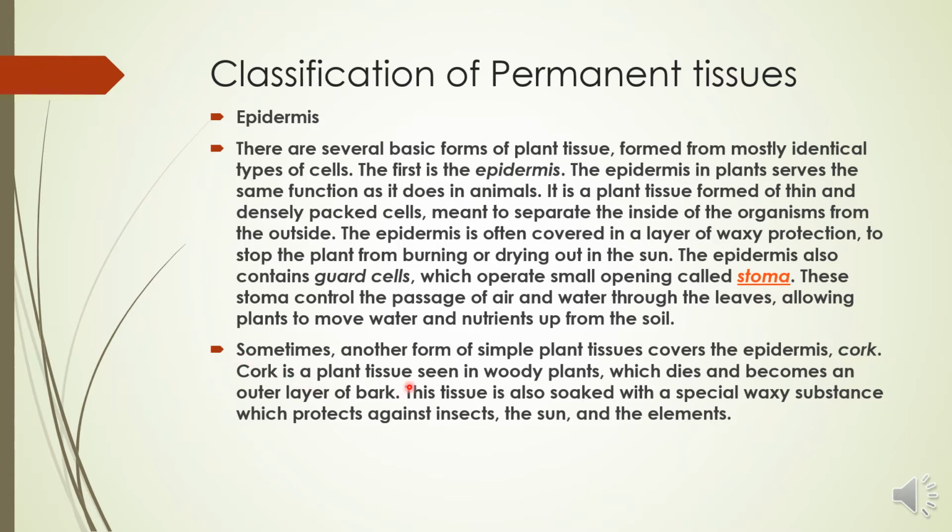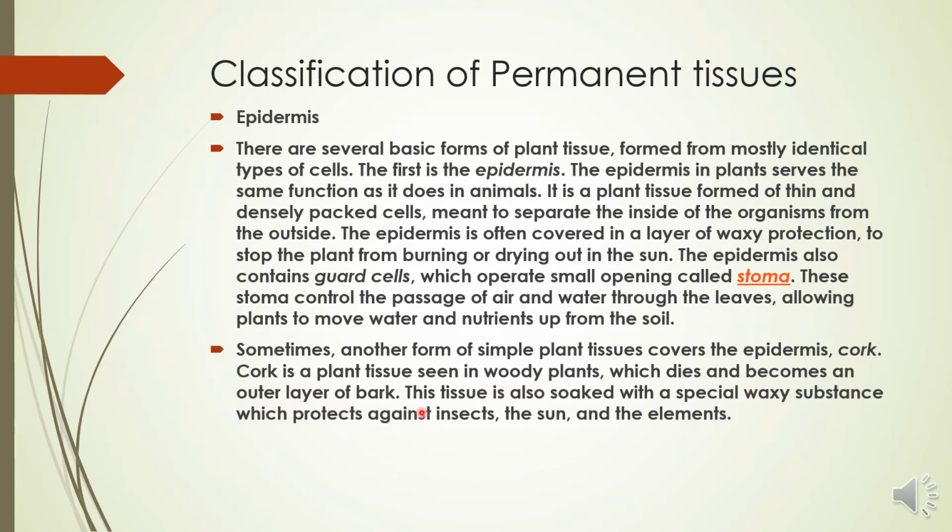This is a tissue we cannot see in young plants. It can be seen in the woody plants. When the plant gets mature and old, the surface of the bark or the stem is covered by a woody structure which is called cork. So cork is a plant tissue we can see in the woody plants, which dies and becomes the outer layer of the bark.